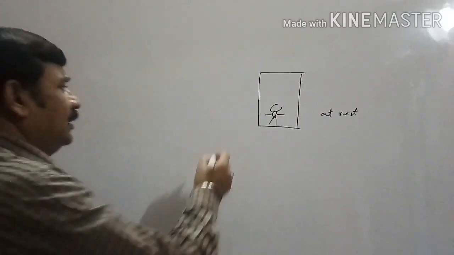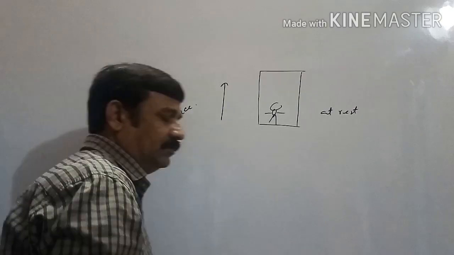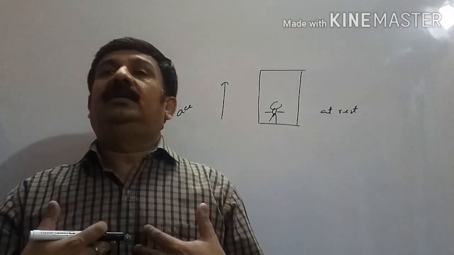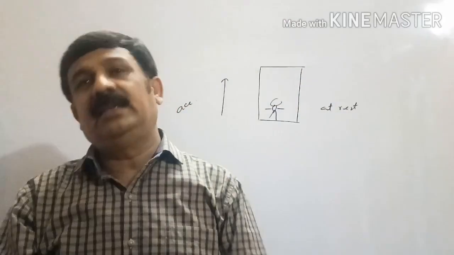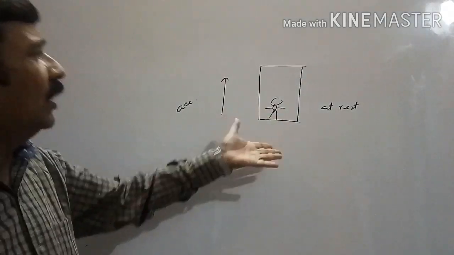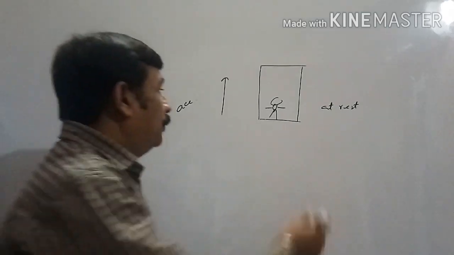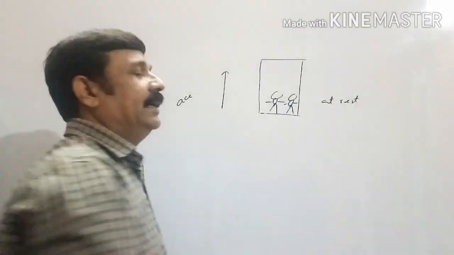As the lift starts moving upward with some acceleration, we feel that we are also moving upward with some acceleration, or the person standing outside will say that you are performing accelerated motion. But the person present inside the lift will say that you are at rest.